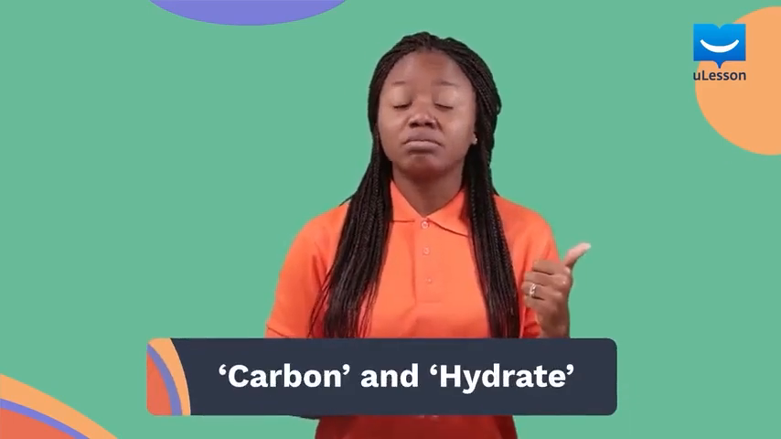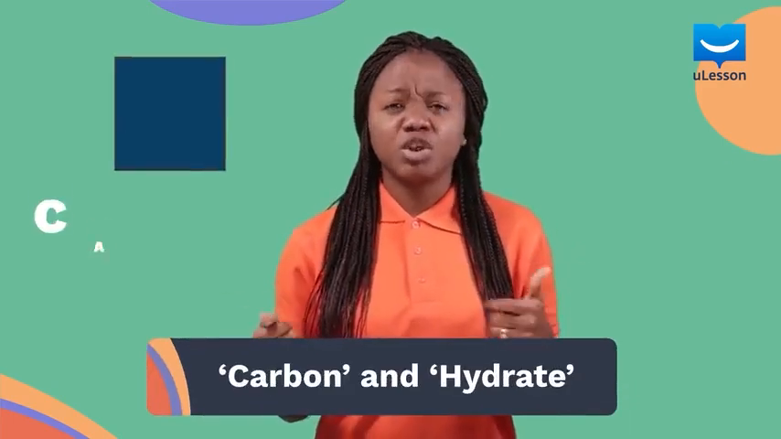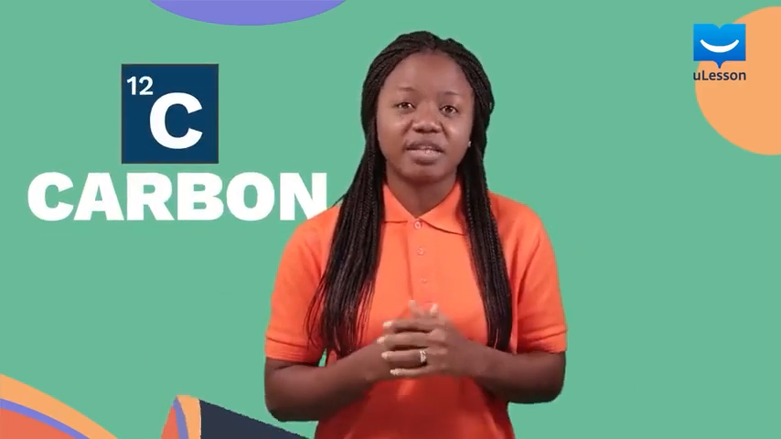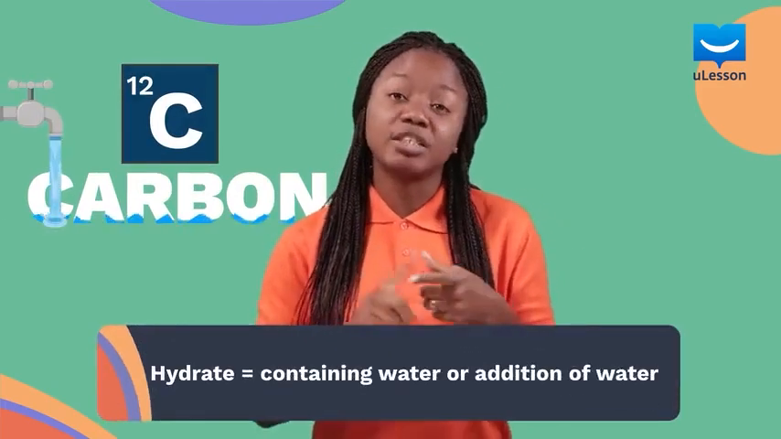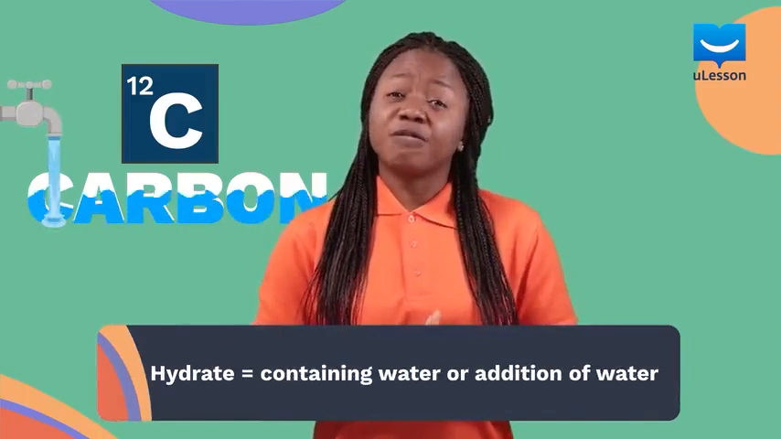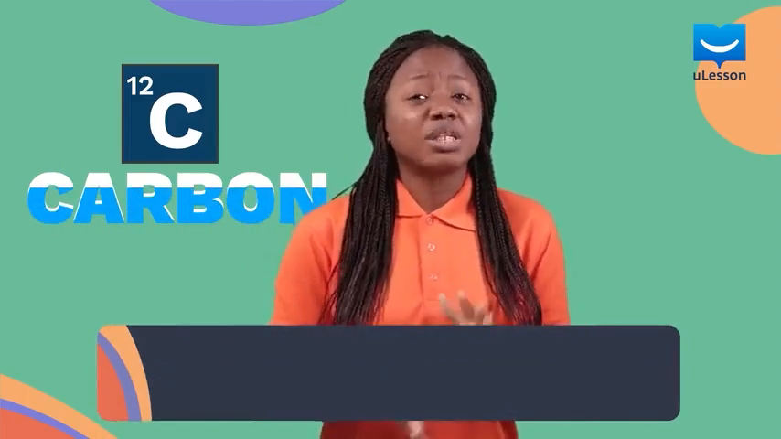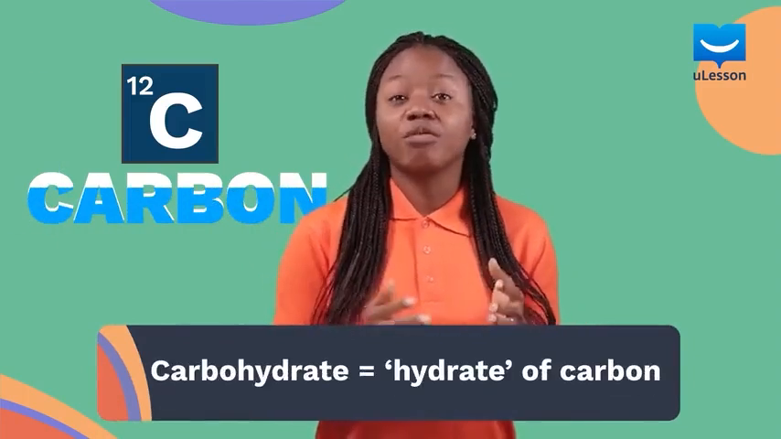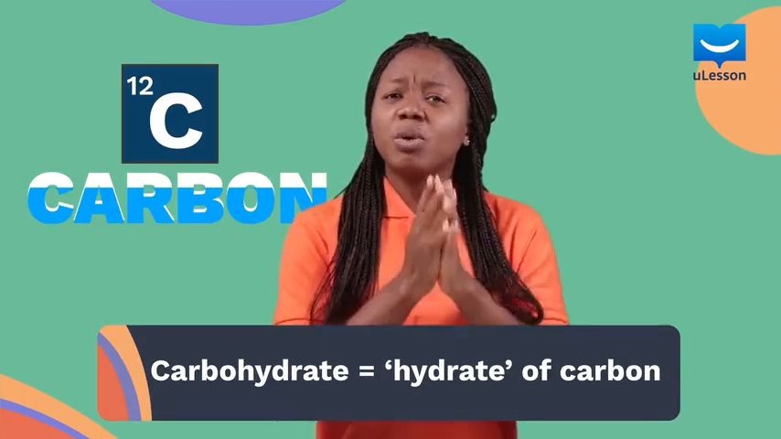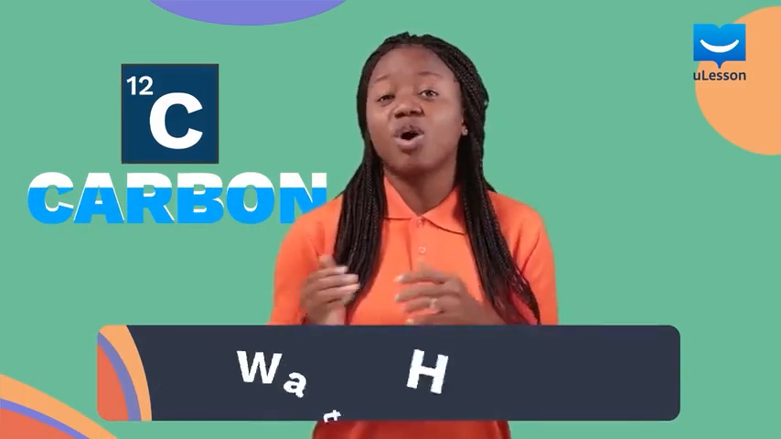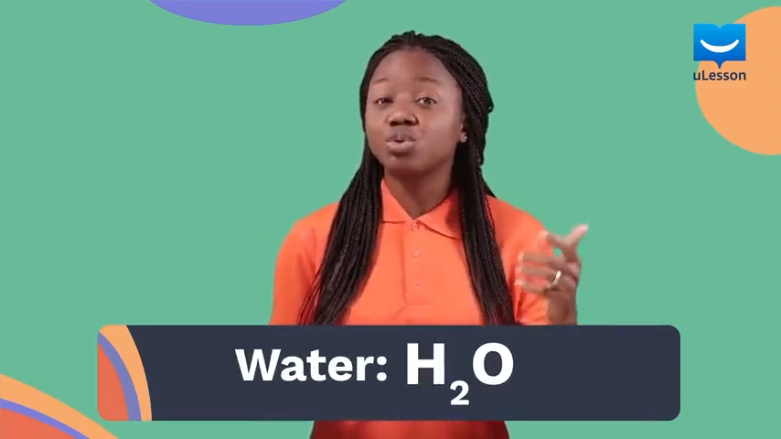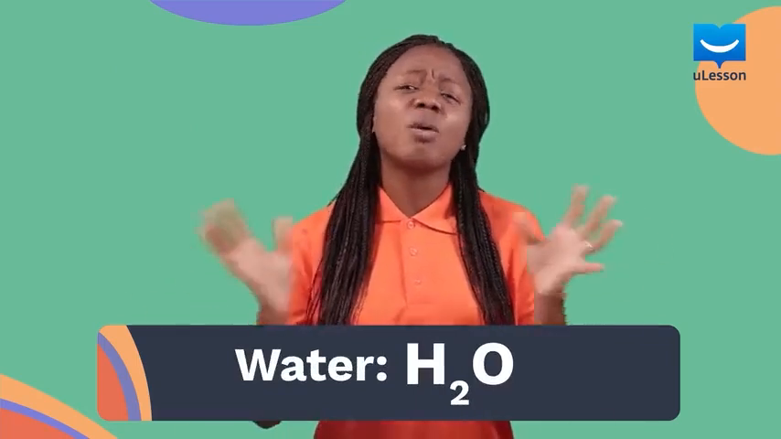Carbohydrate is a combination of 2 words, carbon and hydrate. You know what carbon is? It's an element, while hydrate means containing water or addition of water. Therefore, the word carbohydrate loosely means hydrate of carbon. You remember water contains the elements hydrogen and oxygen in the ratio 2:1. Let us combine all this information so we can get the actual definition of carbohydrates.